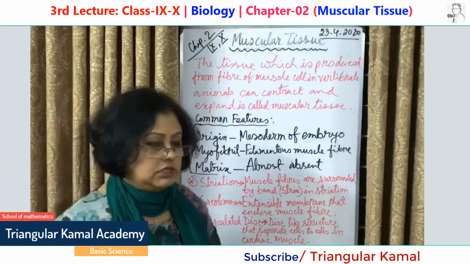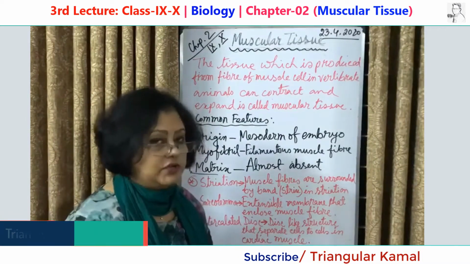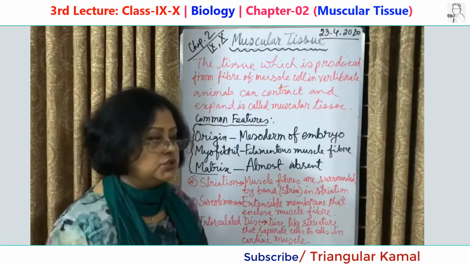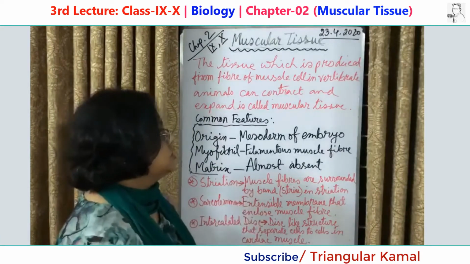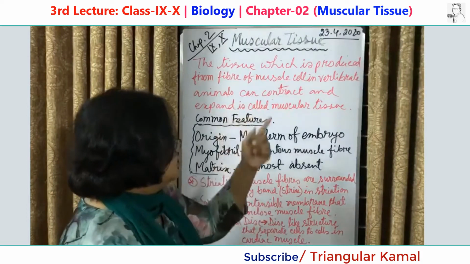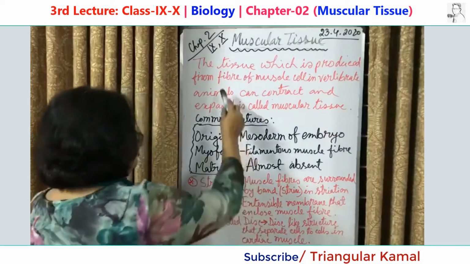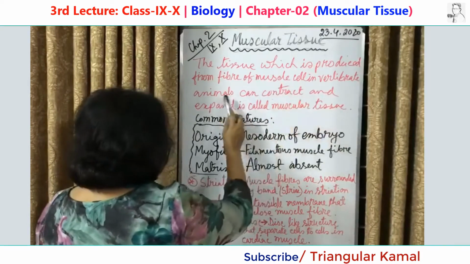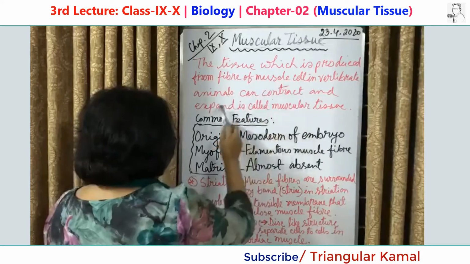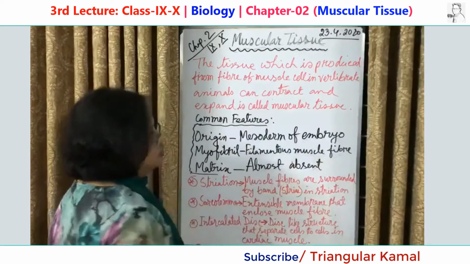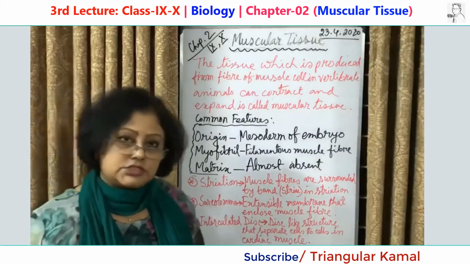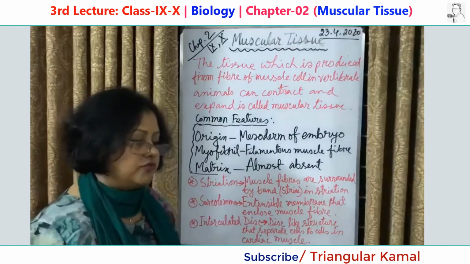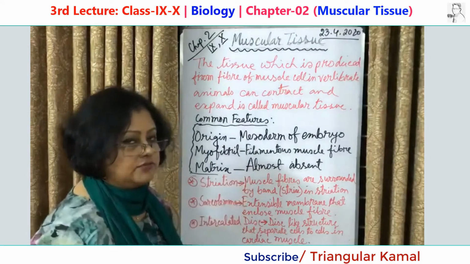Tissue, you already know, is a group of cells with the same origin and a specific function. Like this, muscular tissue is the tissue produced from fibers of muscle cells in vertebrate animals that can contract and expand. Muscular tissues are of 3 types, and all 3 types have some common features that I have discussed here first.